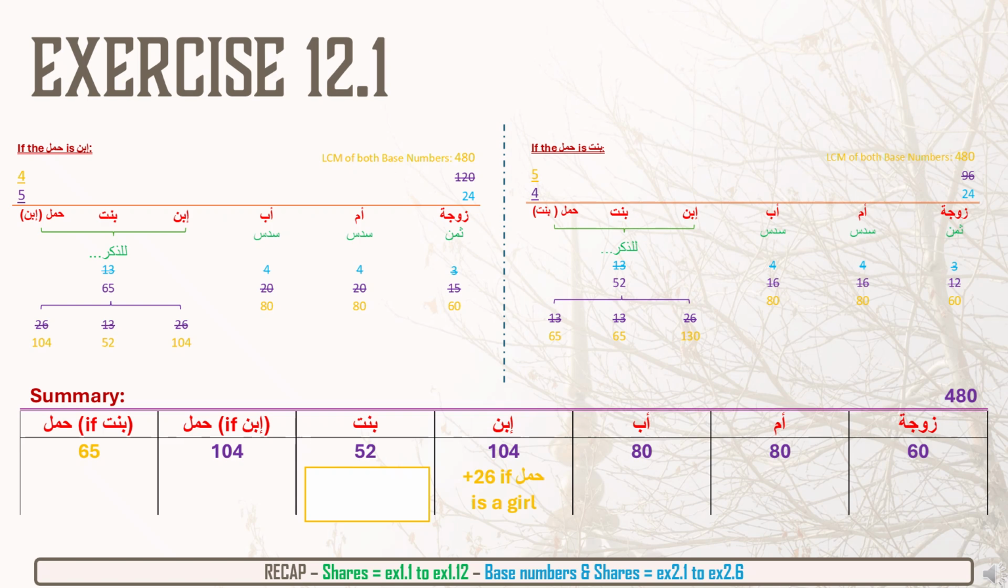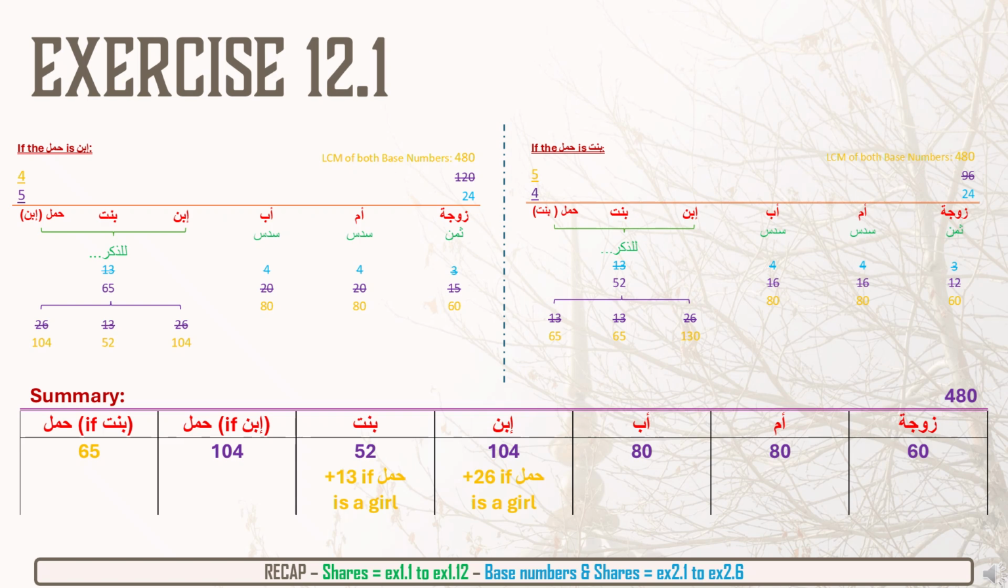She gets 52 first, either way. But if the unborn child happens to be a daughter, then in that scenario it was 65 instead of 52. So we need to give an additional 13 to the daughter if the Haml is a girl. And therefore it is all complete.